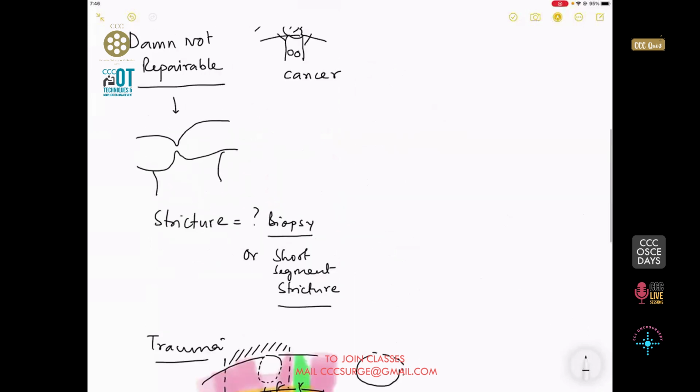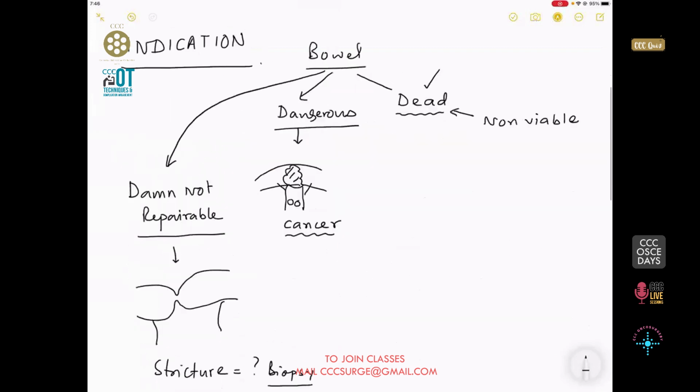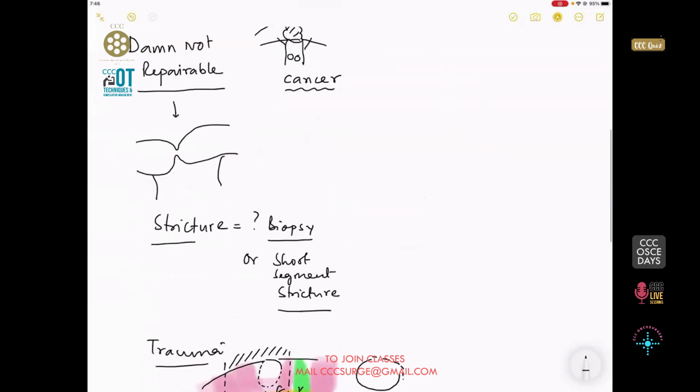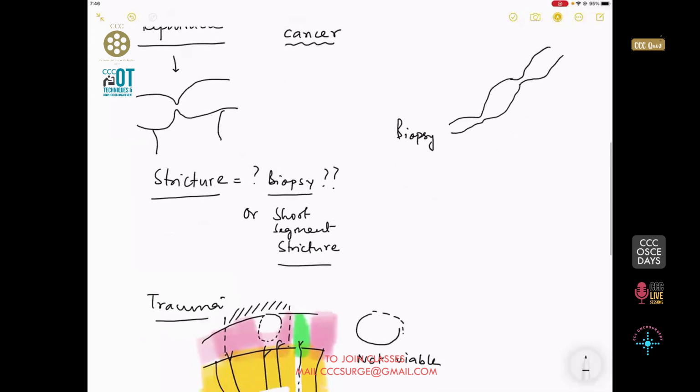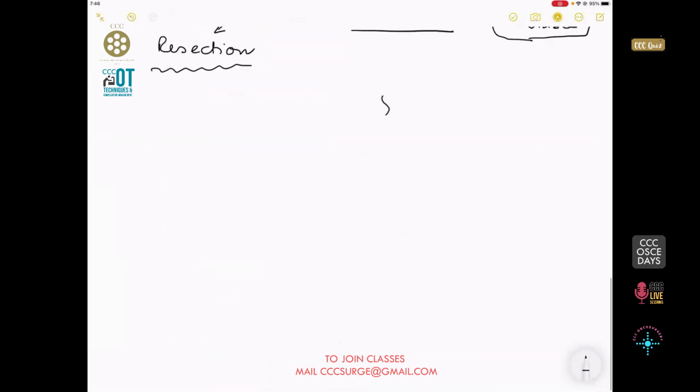Okay, next, when will you resect? If it is dead, if it is dangerous like in a cancer, okay, or it is damn not repairable like in a stricture where you do not have a biopsy. Now what happens if you do have a biopsy proof of the stricture and the patient has the stricture? Well, you see, that is now a very difficult situation. So rather than go to the rest of the thing, because as I've said, this is a postgraduate discussion.